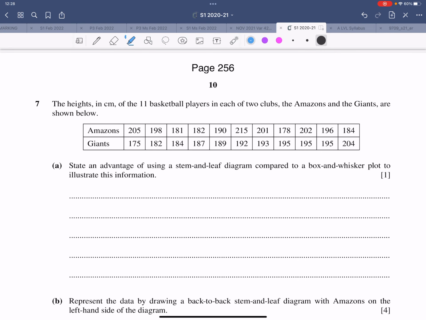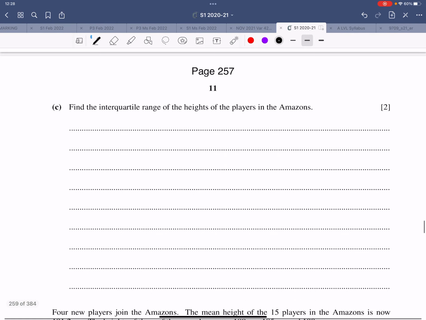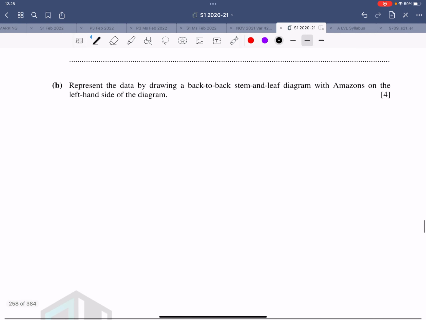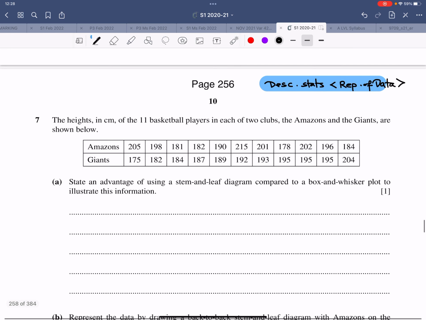This is about stem plot, box plot, stem and leaf diagram, interquartile range, and then some mean. So basically, this is about some descriptive statistics, or this chapter is also known as representation of data. Now the question says, first of all, the heights in centimeters of 11 basketball players in each of the two clubs, the Amazons and the Giants, are shown below.